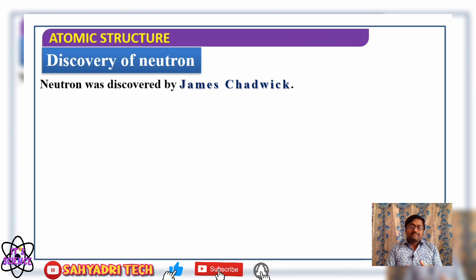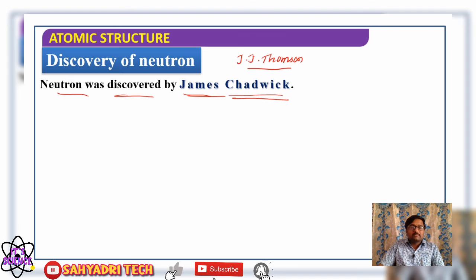This concept was carried further by a scientist called James Chadwick, who succeeded in identifying the neutrally charged particles. Therefore, neutrons were discovered by James Chadwick. The concept of neutrally charged particles was given again by J.J. Thomson.